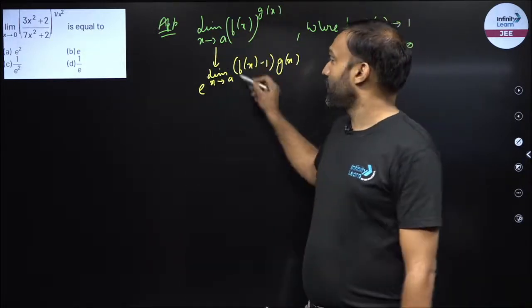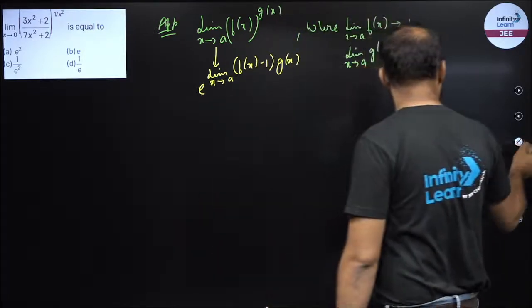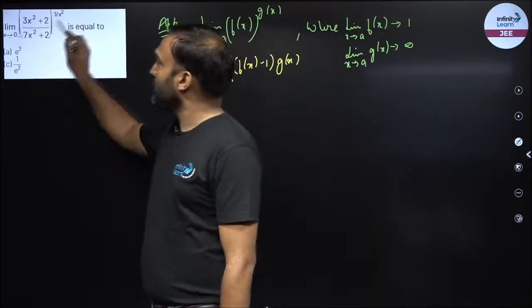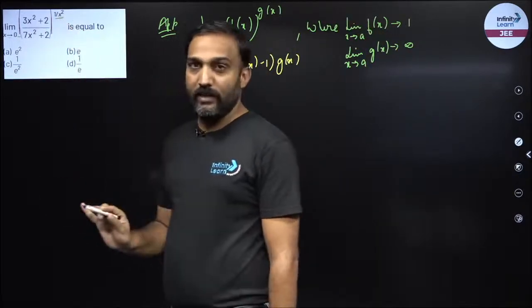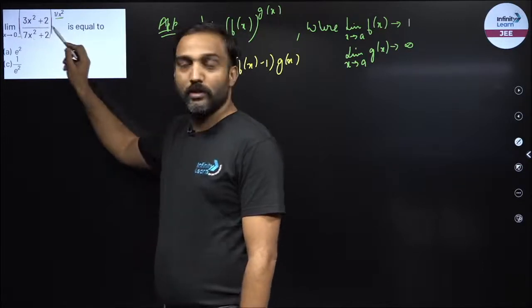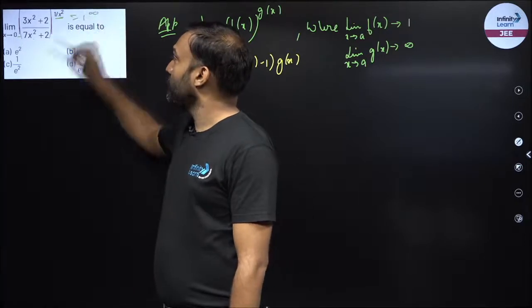So I just have to calculate this particular limit. Now observe over here. First I have to check whether it is 0 by 0 or not. If I put x equal to 0, I can see the power is infinity, right? If I put x equal to 0, the base becomes (0 plus 2) upon (0 plus 2), which is 2 by 2, which is 1. So hence I know this is a 1 raised to power infinity form.